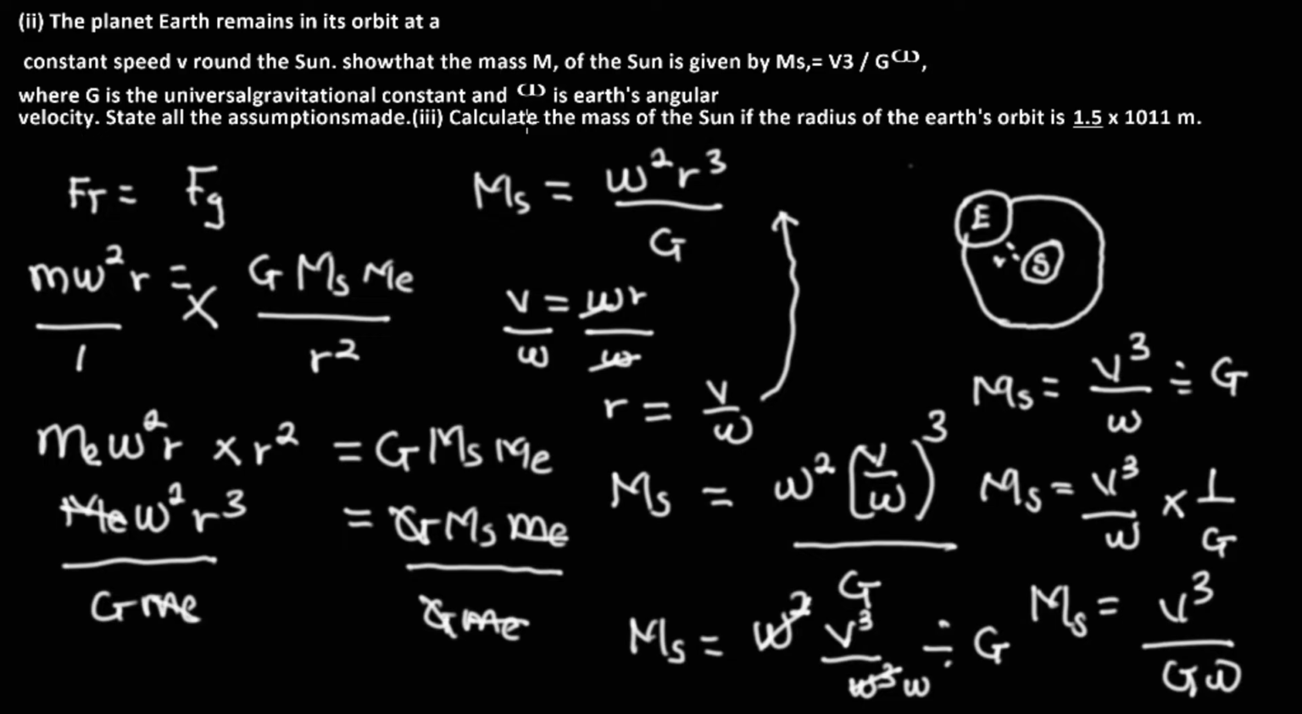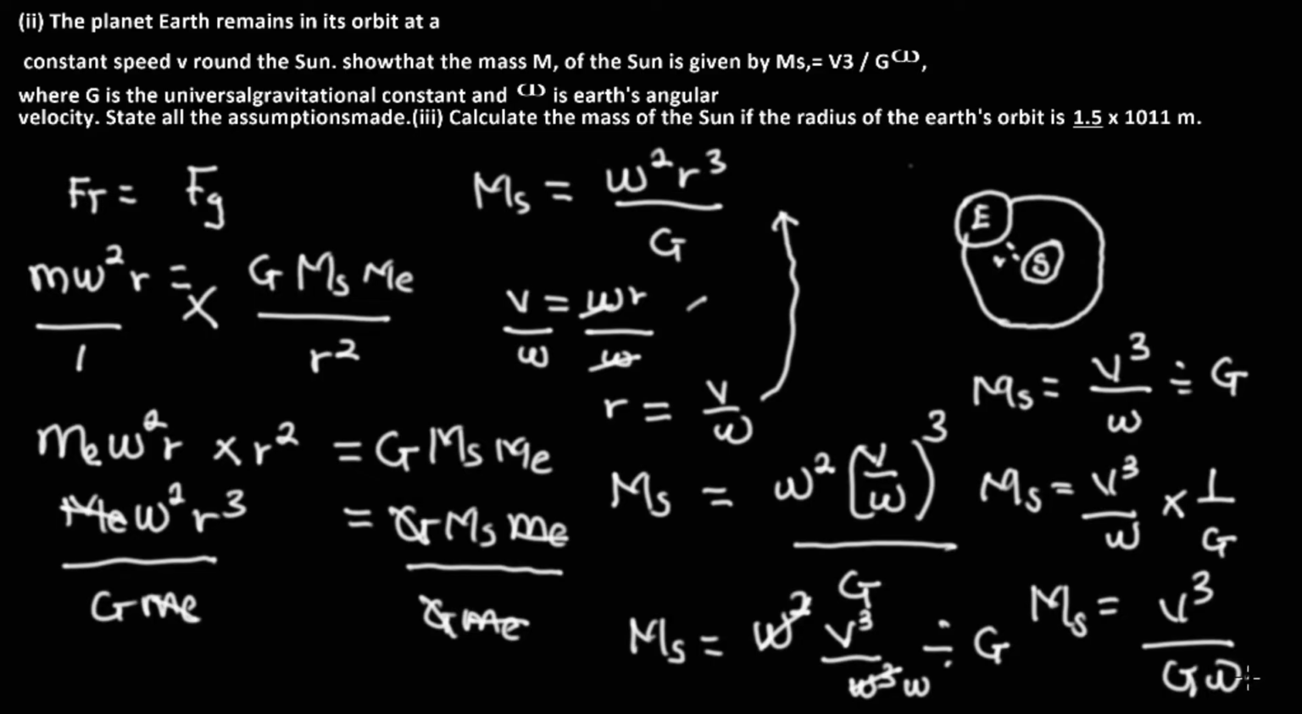Now look at the latter part of the question. State all the assumptions made. The assumption made here is that there's a relationship between linear speed and angular speed, of course, here from this part. And the other assumption is that from Newton's law of gravitational force, there is the relationship that tells us that gravitational force is equal to this. And we concluded by arriving at this, where this is the mass of the sun, this is the linear speed, this is the gravitational constant, and this is the angular speed.